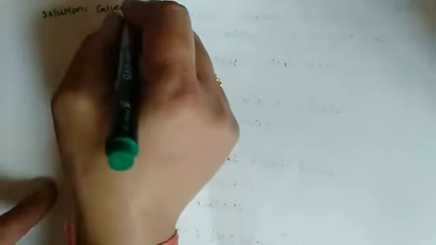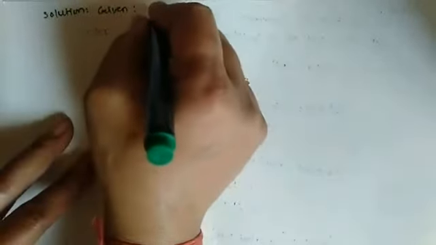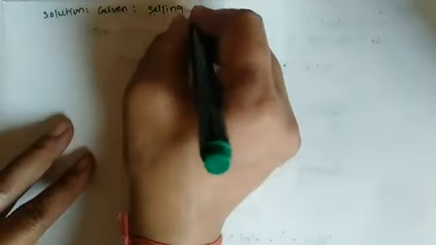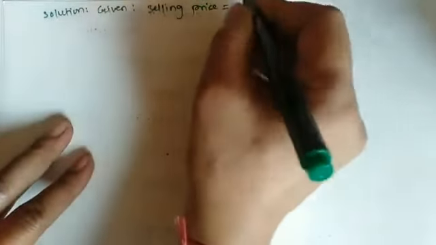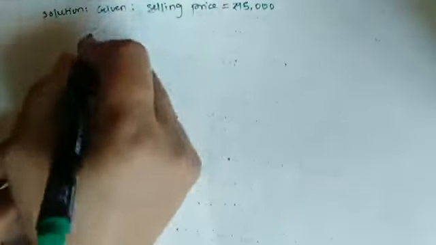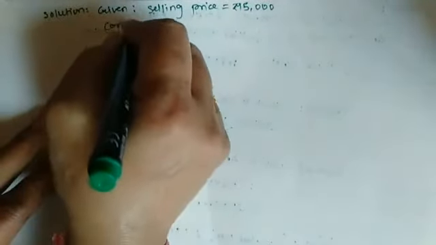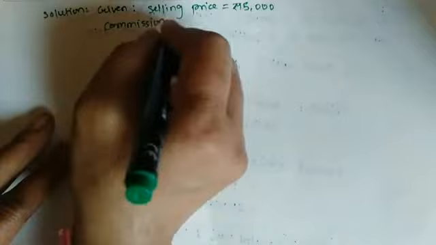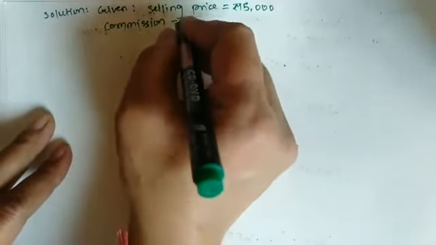Firstly we have to write what is given. So selling price is equal to 15,000 rupees and the commission is given in percentage. So commission is equal to 4%.